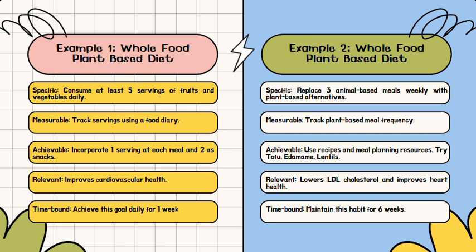And then time-bound. Maybe we can try this one for a little bit longer. Give it a go for 6 weeks. But again, all of these things, you can change them. This is just an example. So that's what I have for today for our whole food plant-based diet SMART goals.